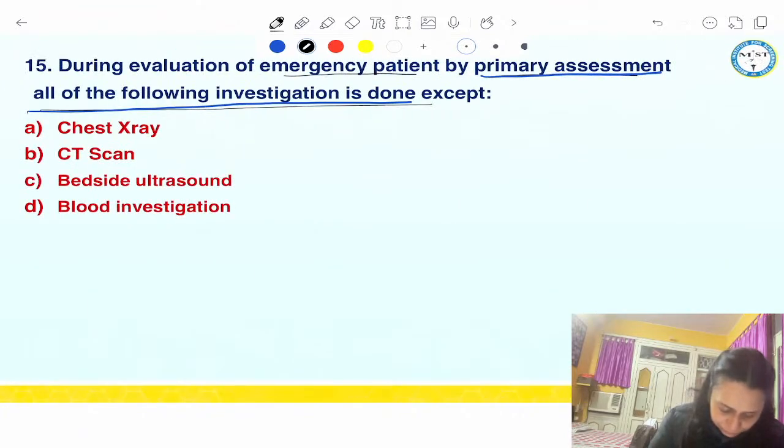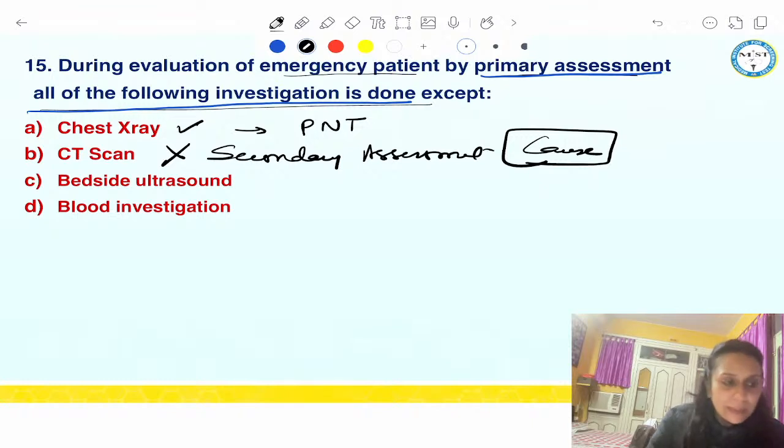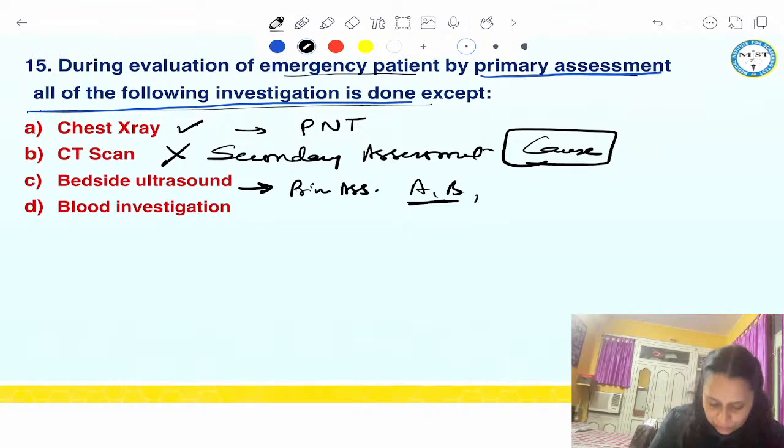So if you see this, chest x-ray will help us in diagnosing immediate conditions like pneumothorax, etc. It would be helpful. CT scan is not done for primary assessment. This is done in secondary assessment, because this will tell us the cause of the problem, and cause is always what we find in secondary assessment. Bedside ultrasound will help us in primary assessment because it will immediately diagnose some clinical conditions which will tell us about the airway, breathing problem, and even circulation. And blood investigation also is the basic investigation which we do in primary assessment.